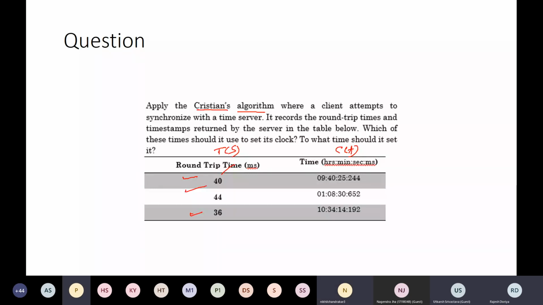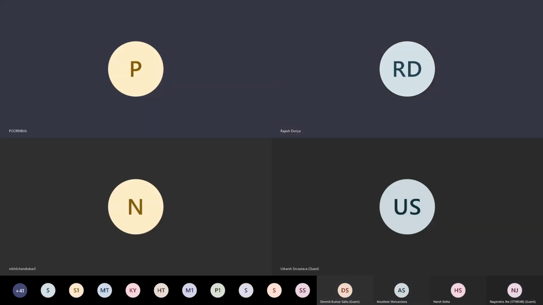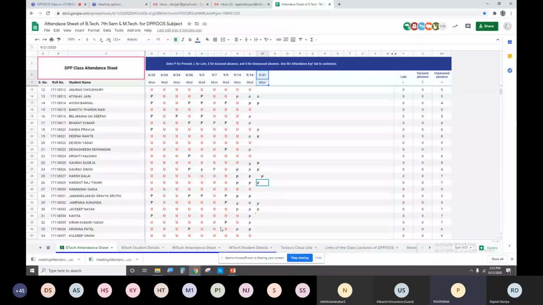Apart from that, for the students who have missed the earlier classes, I have provided the link to all the lectures in this tab.